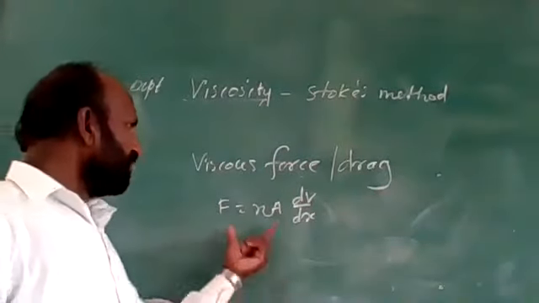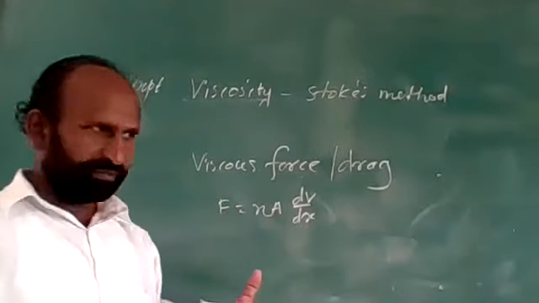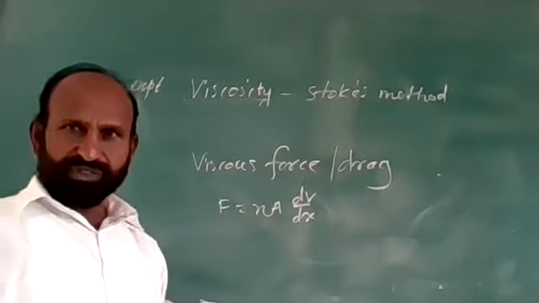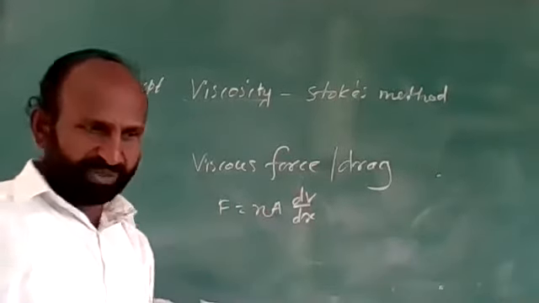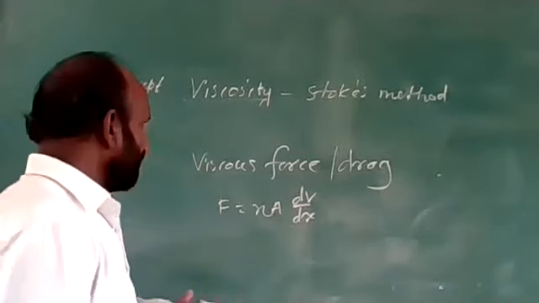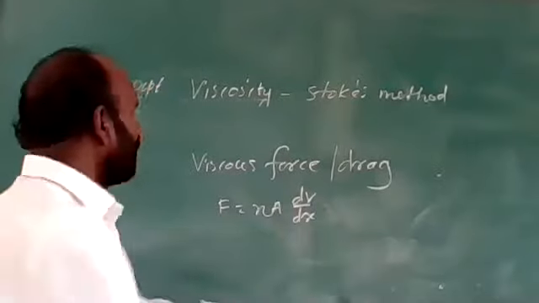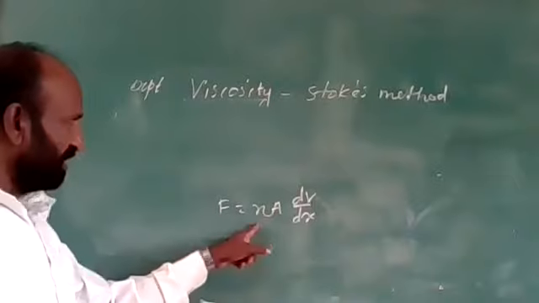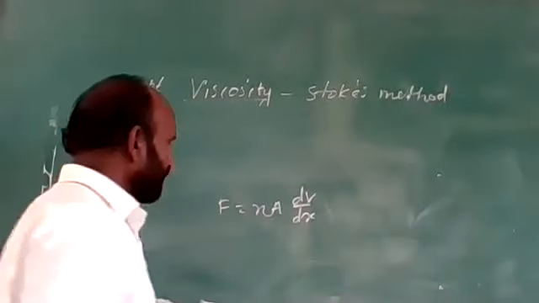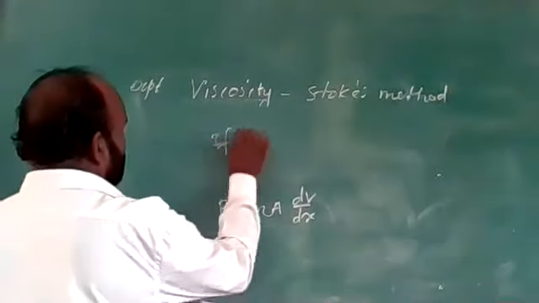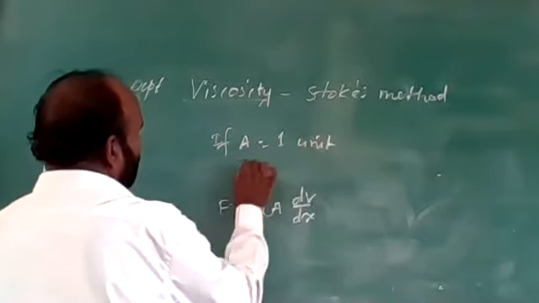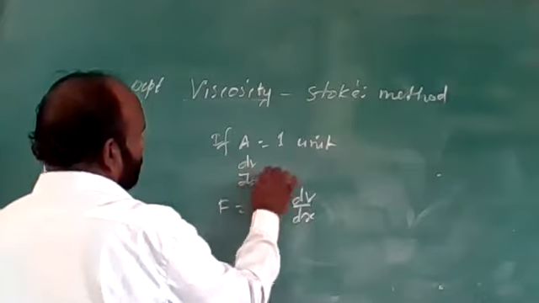Now, from this equation we have to obtain the coefficient of viscosity of a given liquid. How can that be defined? First, we will define it. If A is equal to 1 unit, and dv/dx is also 1 unit,